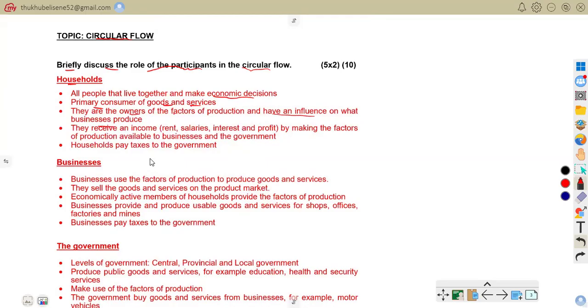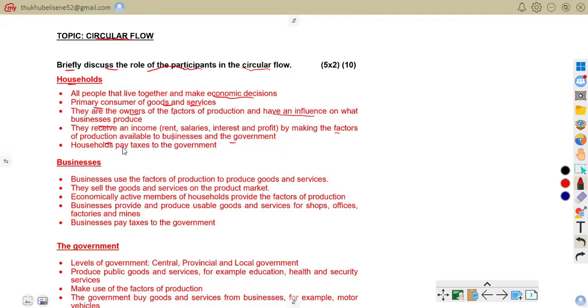For example, a person works at a factory and earns wages. They receive an income, which is rent, salaries, interest, and profit, by making the factors of production available to business and government.